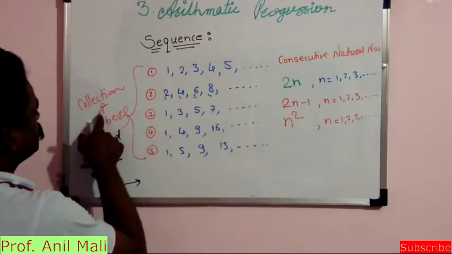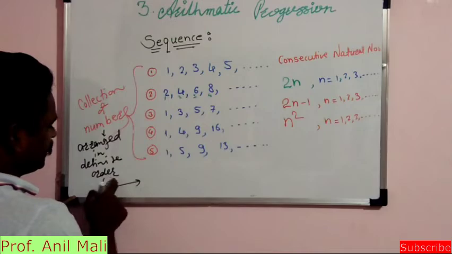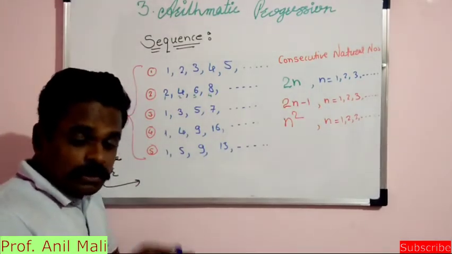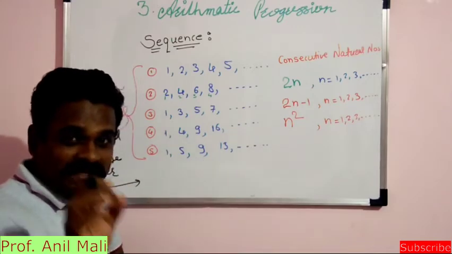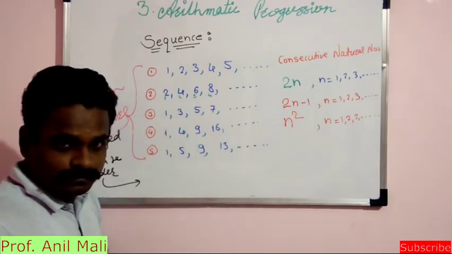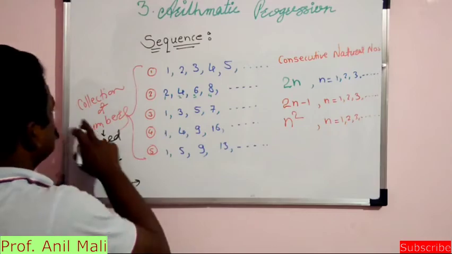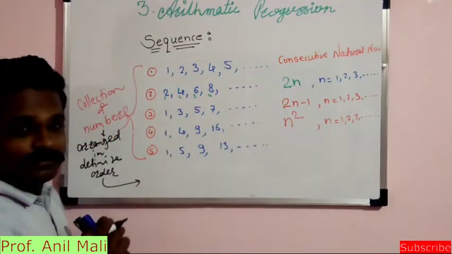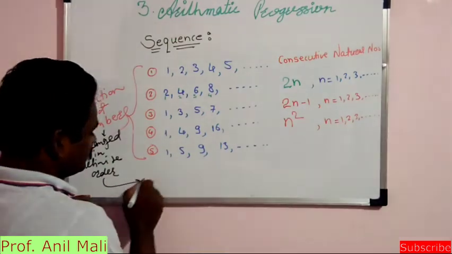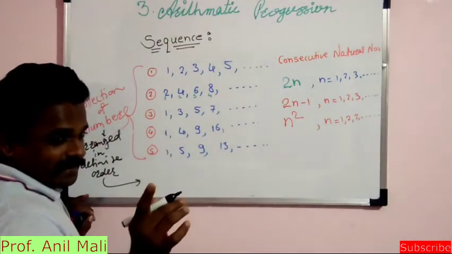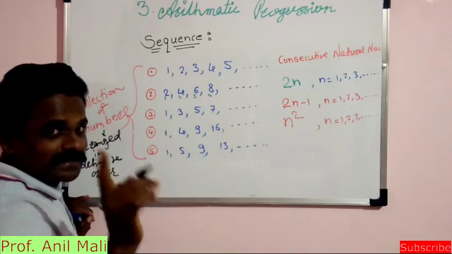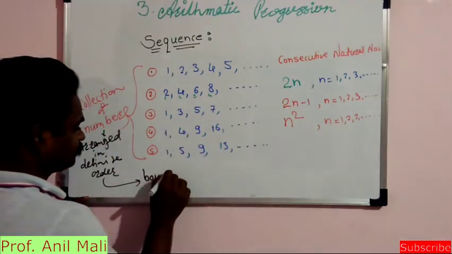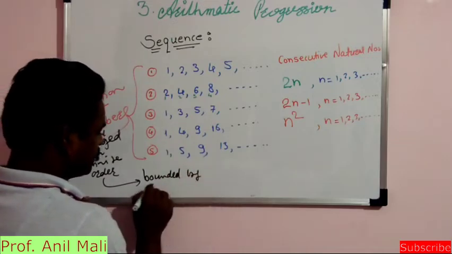Collection of numbers arranged in definite order, and they are bounded by some definite rule. So a collection of numbers arranged in a definite order and bounded by some definite rule.